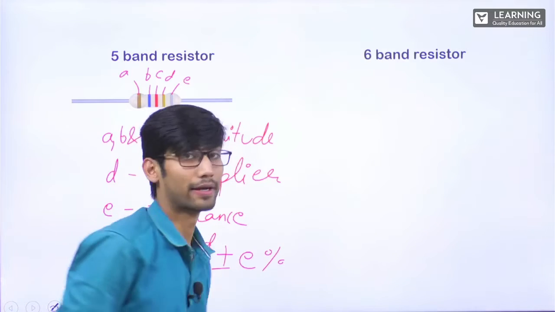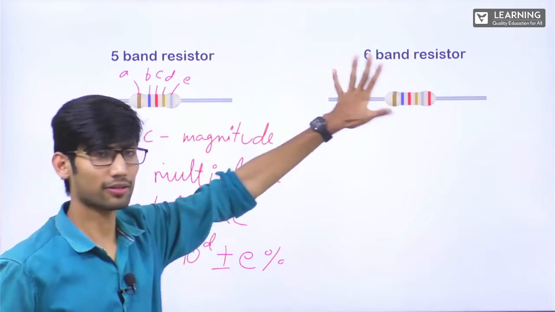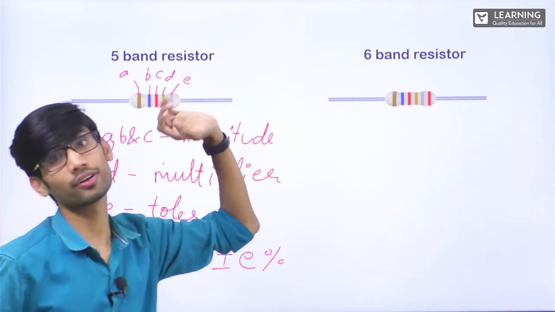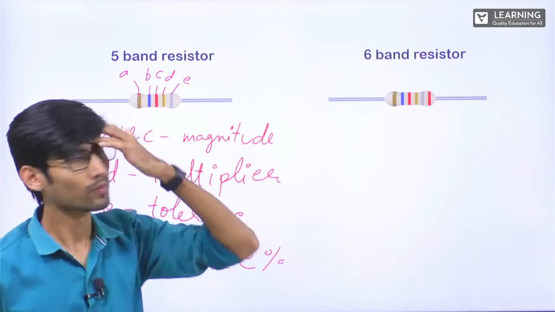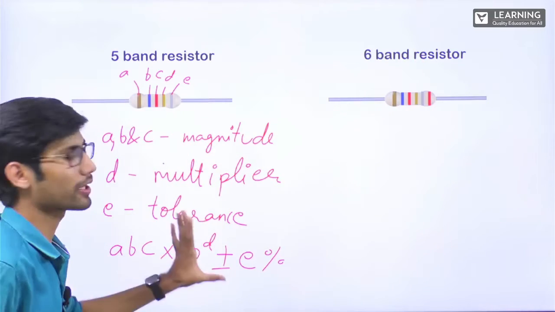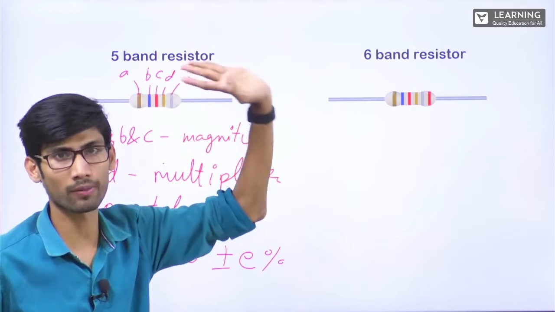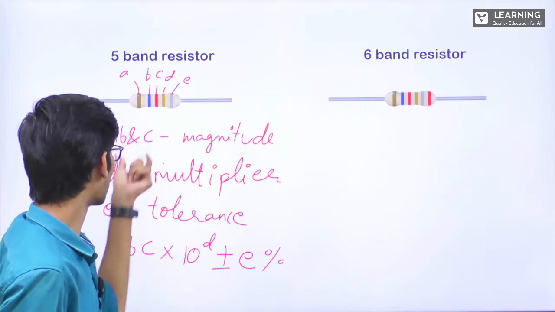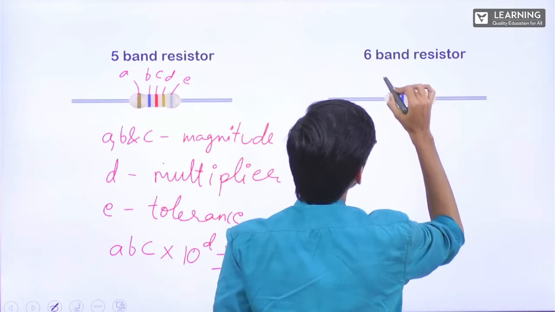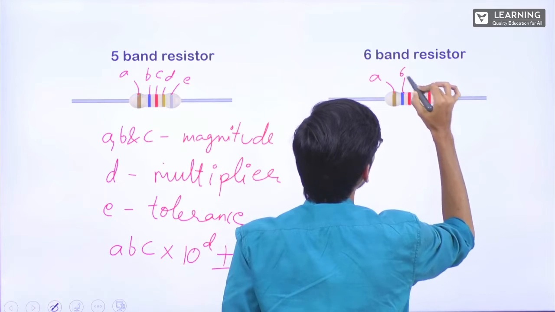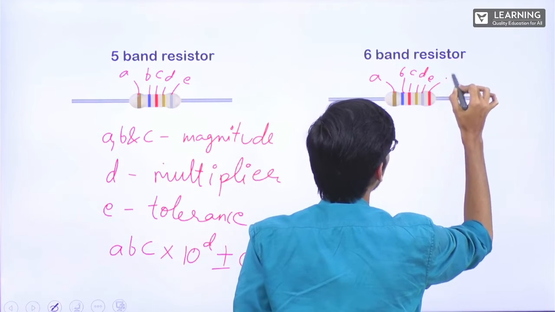Now let's see the 6-band. 6 bands are there. So here don't go thinking that, oh, first it was 2 digits, then 3 digits, here it will be 4 digits. No. From these 3 digits and from the multiplier you can cover all kinds of resistance, the highest resistance too. Okay. So this is the maximum, 3 digits. Now here, first 3 digits, let's say A, B, C, D, E and F.